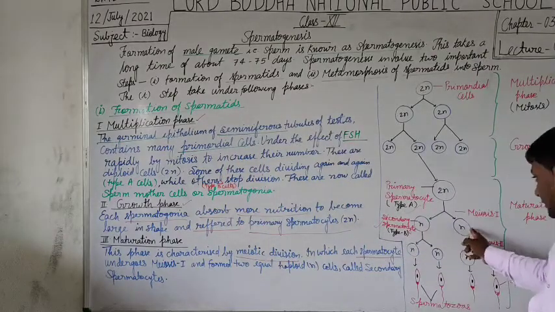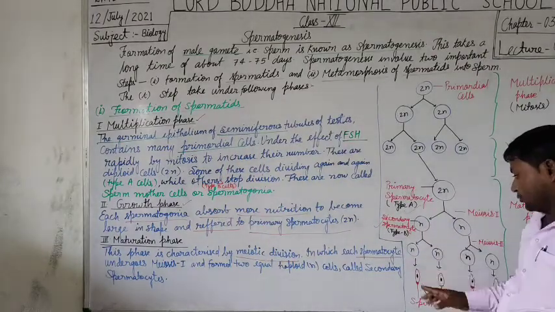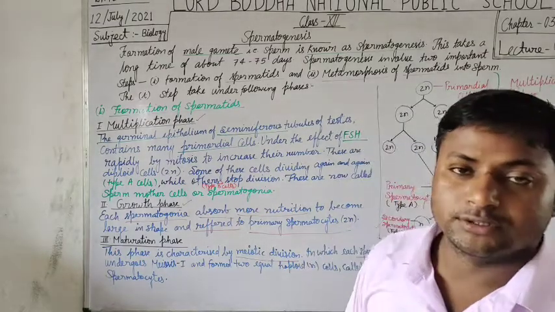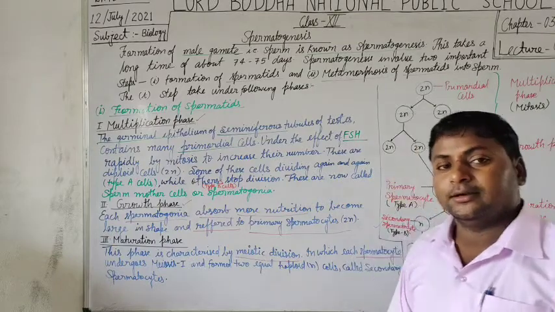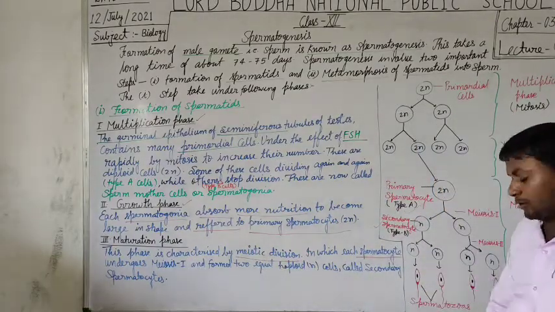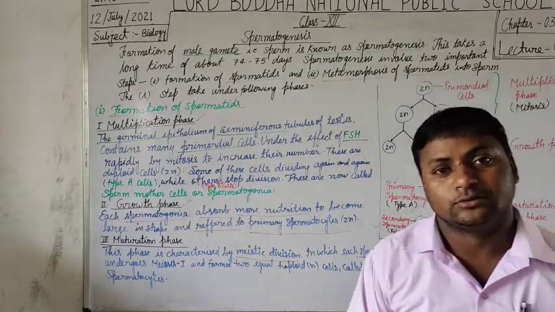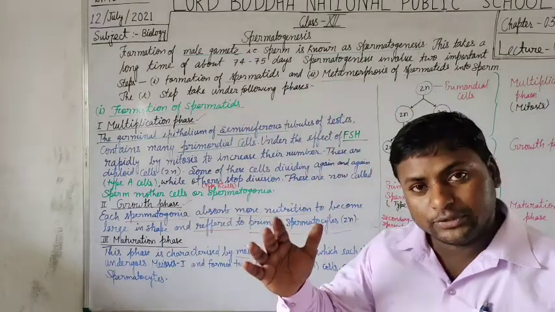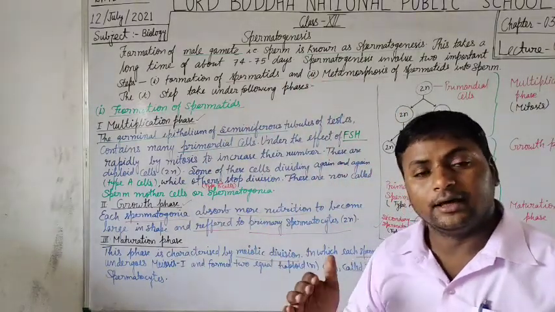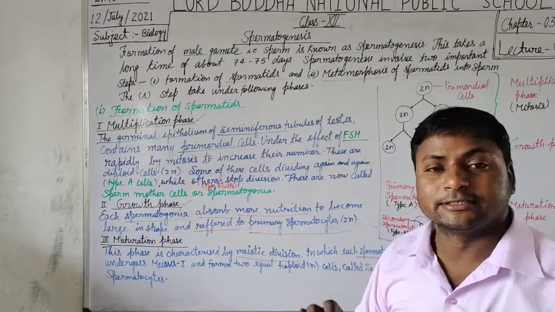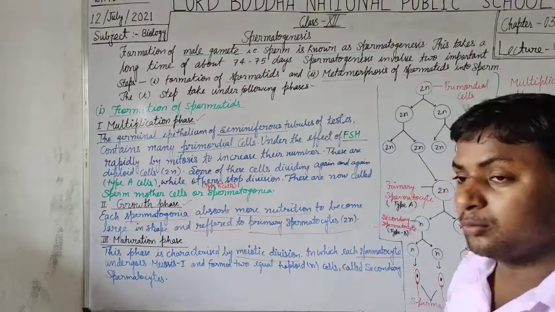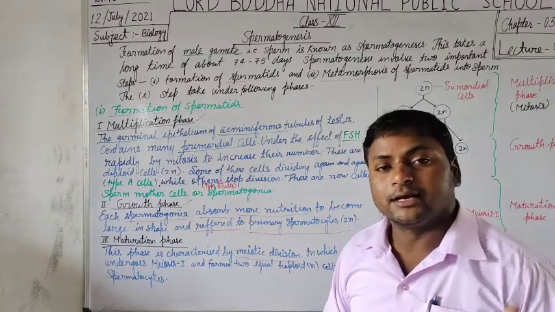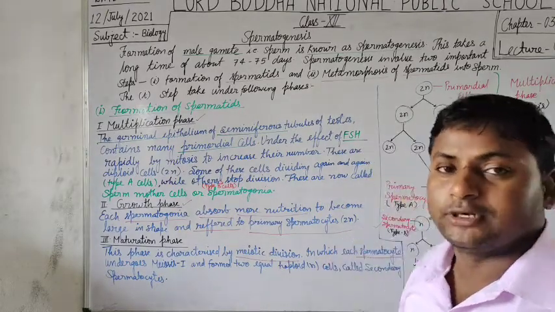Secondary spermatocyte cells further undergo meiosis second to bring out cells which are not identical in all respects, it means dissimilar cells, because the selected chromosomes undergo the crossing over process, that is called chiasmata.